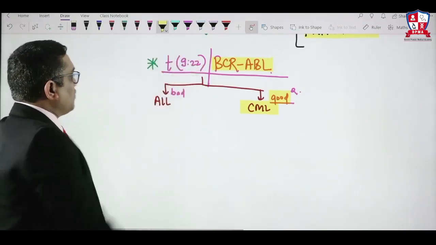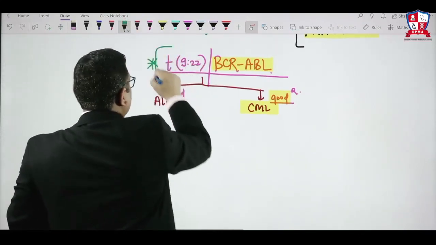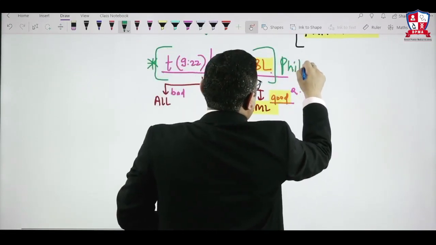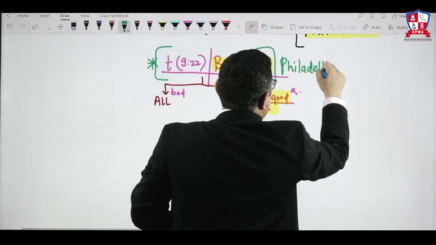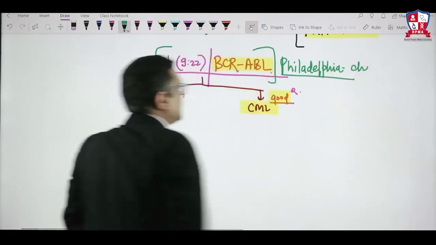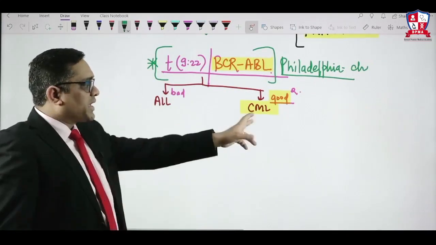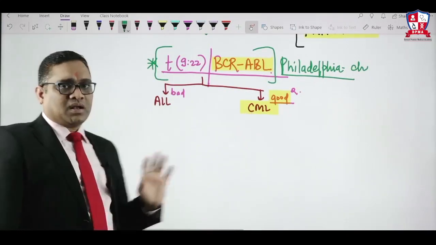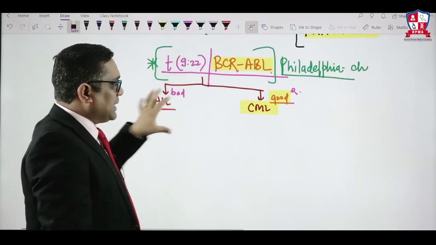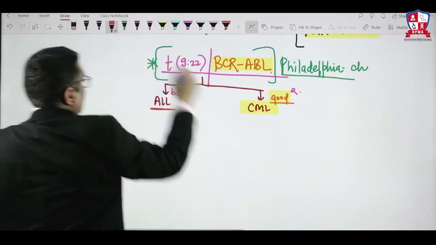Translocation 9;22 BCR-ABL, which is also known as Philadelphia chromosome, right? So this Philadelphia chromosome will be suggestive of good prognosis in case of CML, bad prognosis in case of ALL. So what is the difference between this BCR-ABL fusion gene of ALL and CML? So that is the molecular weight.